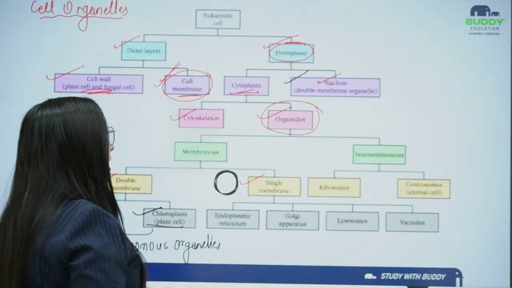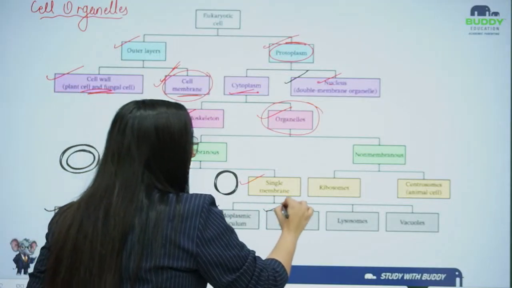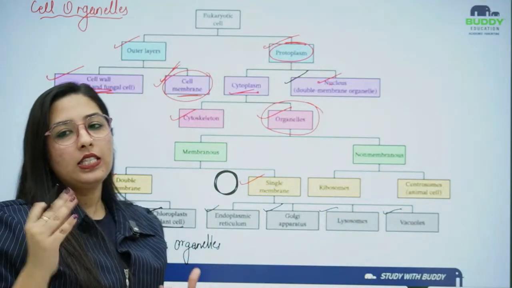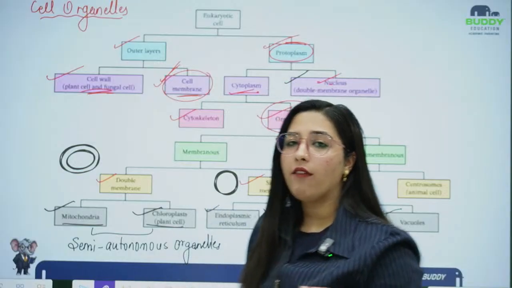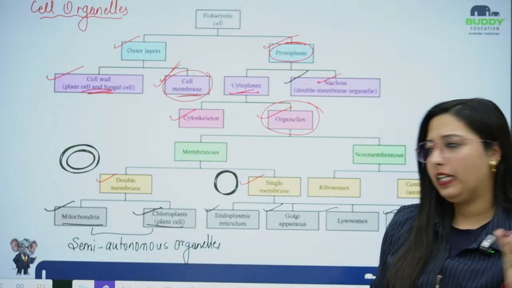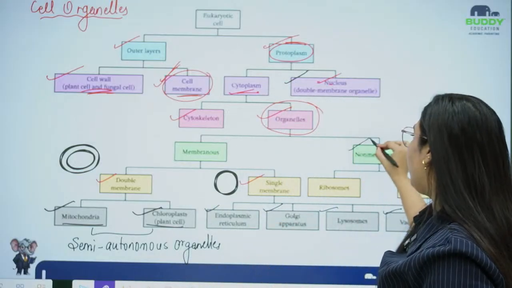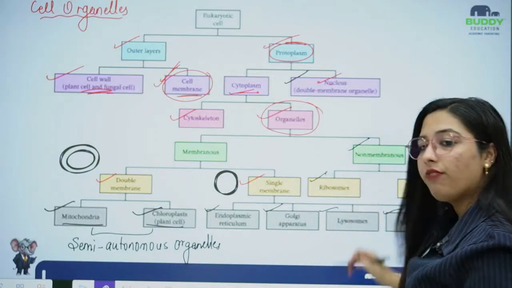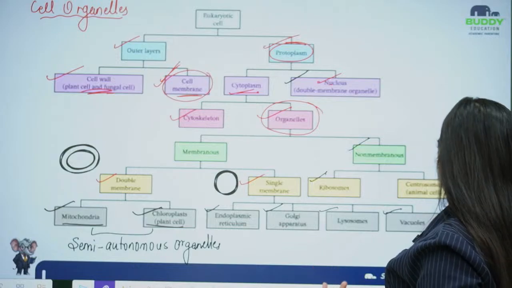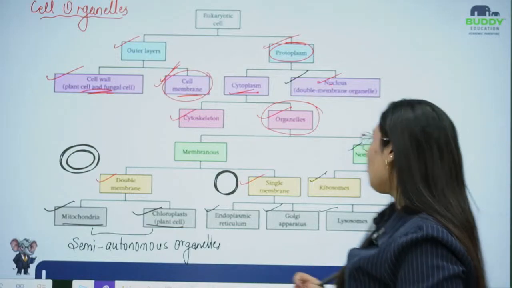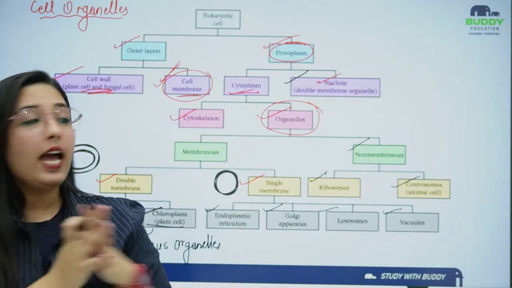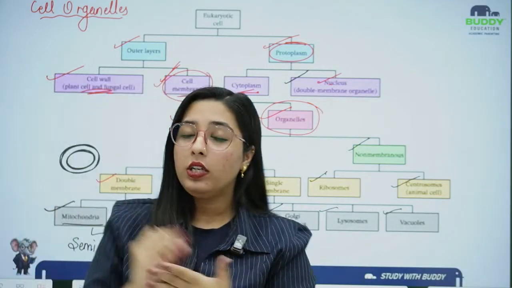Okay, moving to the single membrane structures. Single membrane structures are endoplasmic reticulum, Golgi apparatus, lysosomes and vacuole. These four are the single membrane bound structures which have only one membrane outside them. Then we have non-membranous structures which do not have any kind of membrane, that is ribosome, the protein factory of course, and we have centrioles.